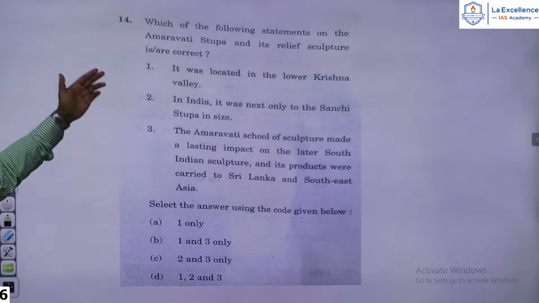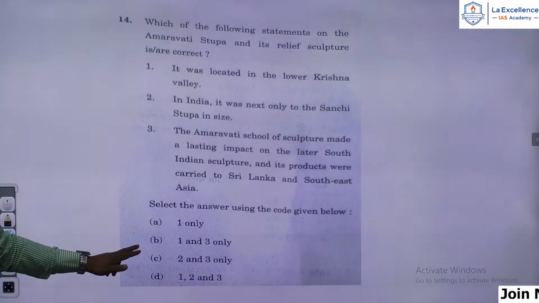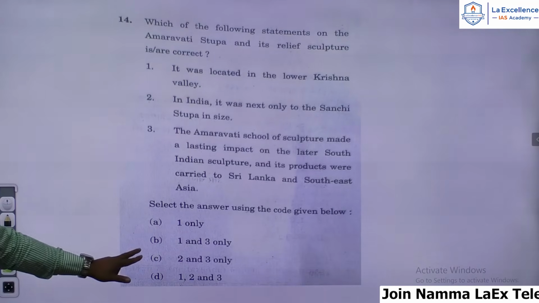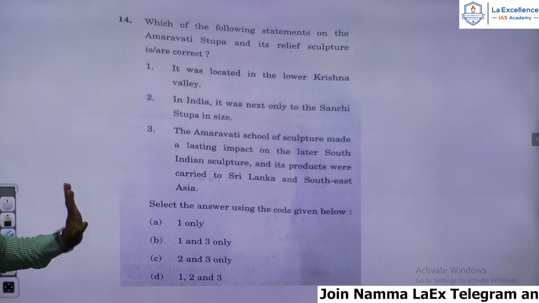So therefore, 1 and 3 is the answer for this question. 1 and 3, C. That is the answer, 1 and 3. Right? Which is correct, they're asking. 1 and 3 is the answer. Thank you.